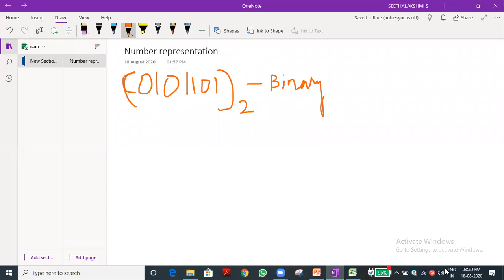Okay, good. Next we go to the decimal number system. Same thing. What numbers are there in decimal? 0 to 9. So I will write 0 to 9. What is the base for decimal? 10. That's what I asked you to write in your notebook. This is very important. This is called decimal.